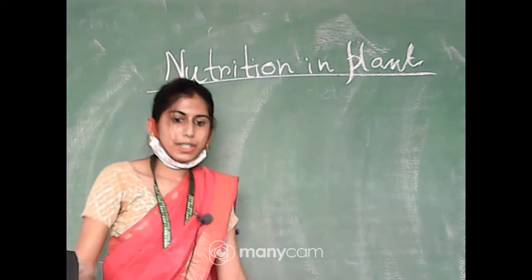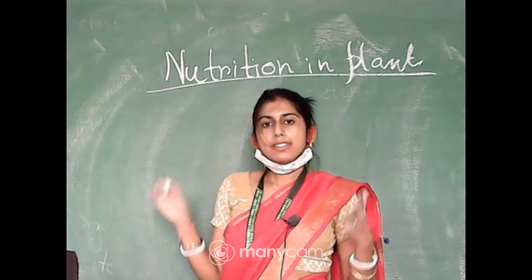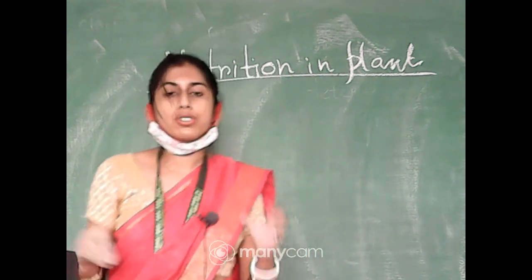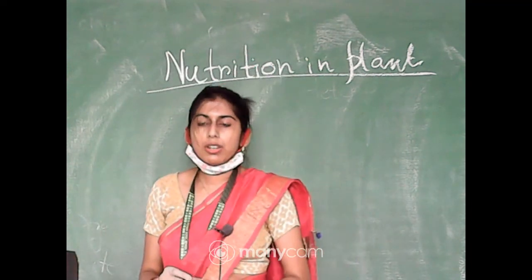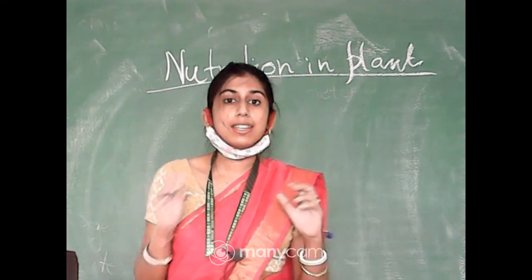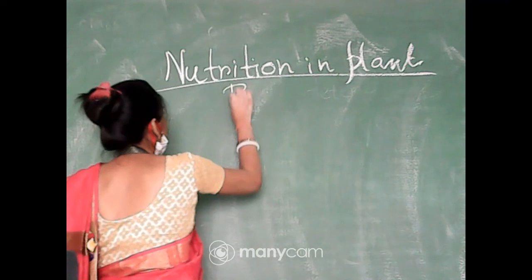So the first topic is nutrition in plants. As you know, plants can prepare their own food by the process of photosynthesis. So under the nutrition of plants, we have to read about photosynthesis.